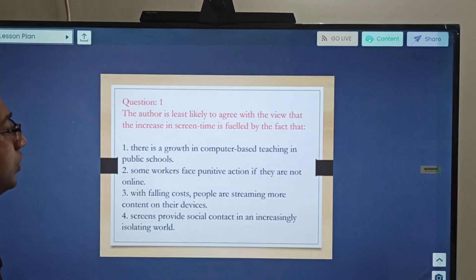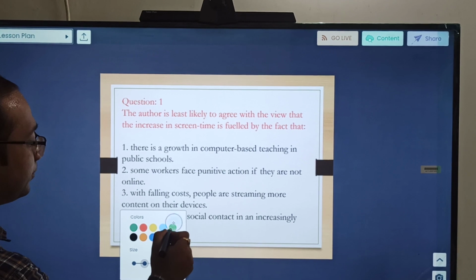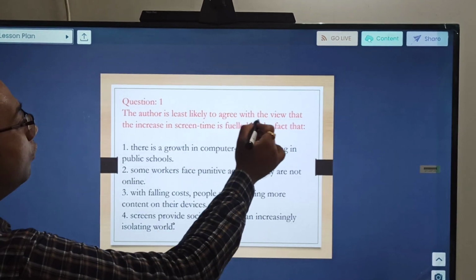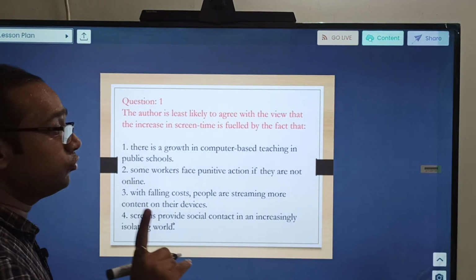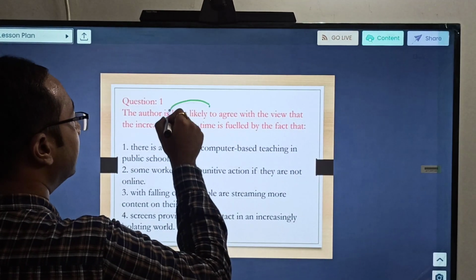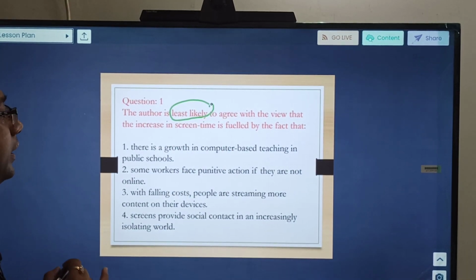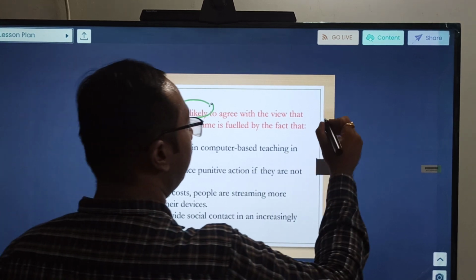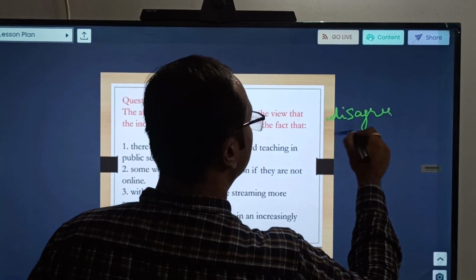What is our first question? The author is least likely to agree with the view that the increase in screen time is fueled by the fact. So see, first of all, read the question very carefully in RC. It is saying least likely. Just mark this word, least likely to agree with the view that the increase is fueled by. So basically we have to tell what the author is more or less disagreeing to.